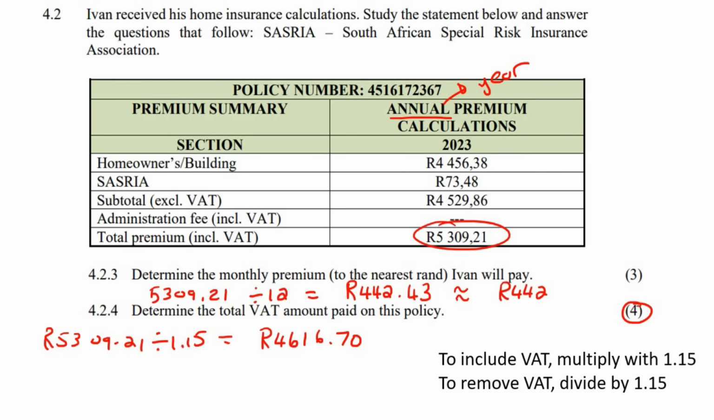So you just minus these two numbers now. 5309.21 minus 4616.70. And that'll give you 692.51, and that is exactly the answer that they have on the memo as well.